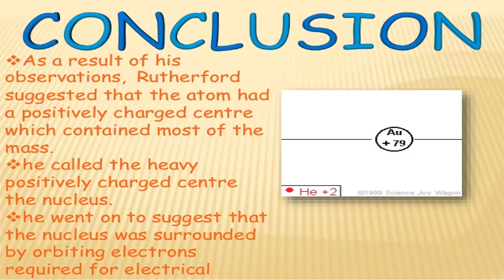That means we can compare the structure of the atom to our existing solar system, where the sun acts as the nucleus and the planets act as electrons. That's for comparison purposes. Like that, Rutherford gave an idea about the structure of the atom. What is the plus point of the Rutherford structure? He discovered the nucleus. So the credit for the discovery of the nucleus goes to Ernest Rutherford.